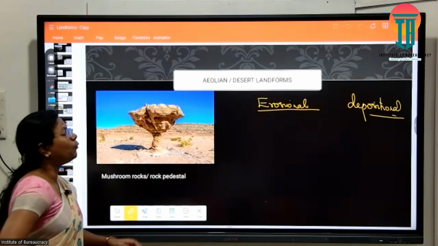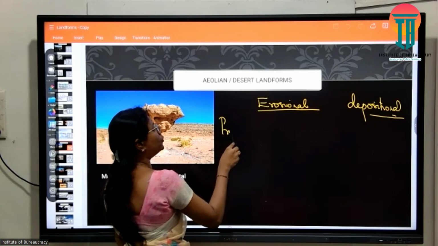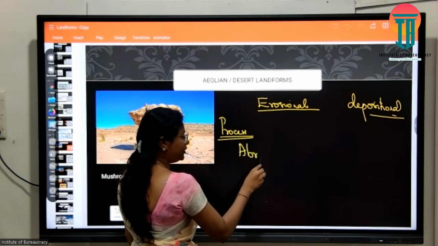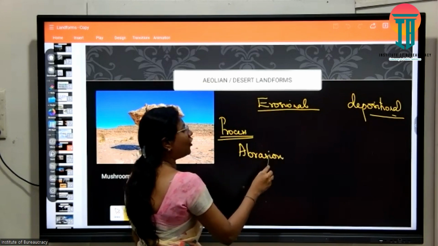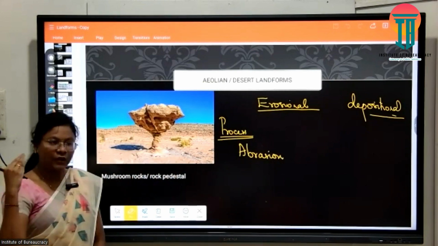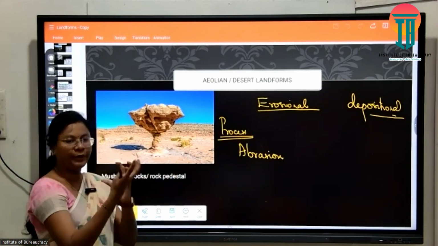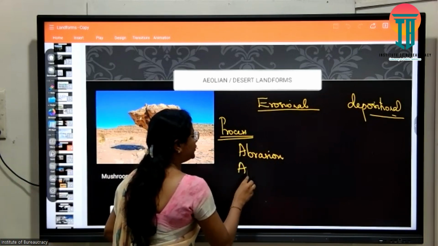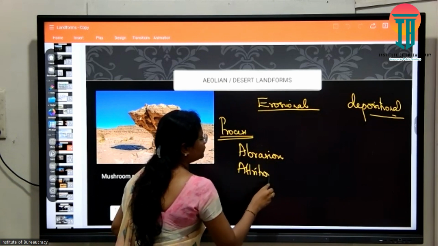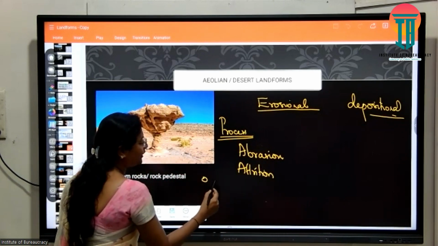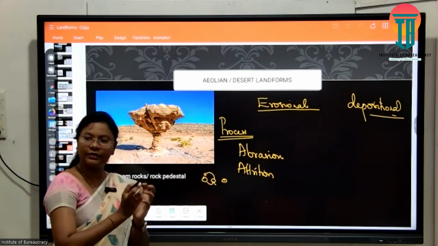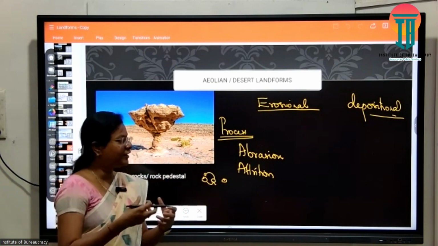In wind, what are the important processes or tools which come under erosion? First, abrasion. When wind comes in contact with rock particles, the velocity and nature of the wind will abrade the rock. Very general understanding: abrasion. Second one is attrition. Attrition is when wind carries two or more debris, the debris will collide with one another. That wear and tear is known as attrition.